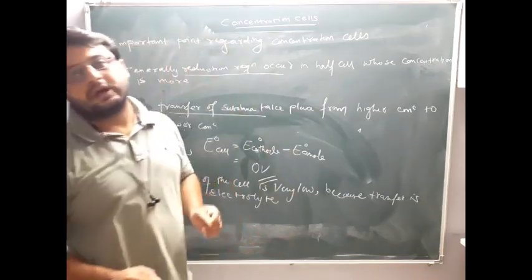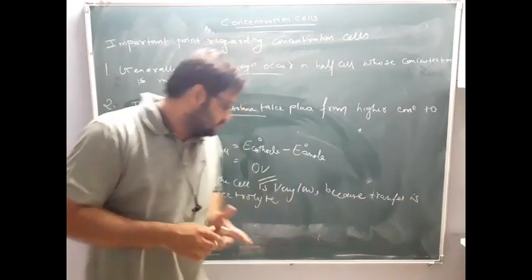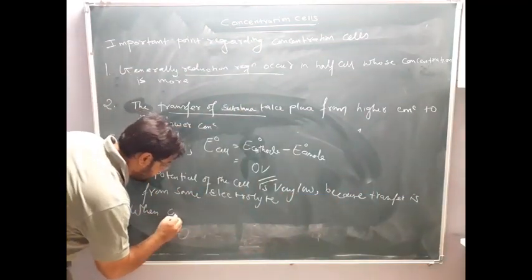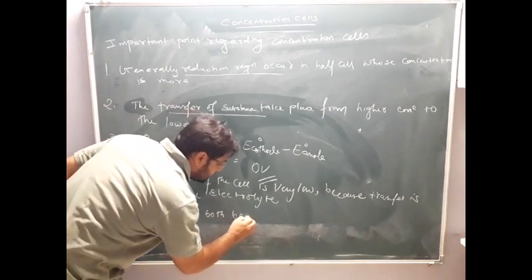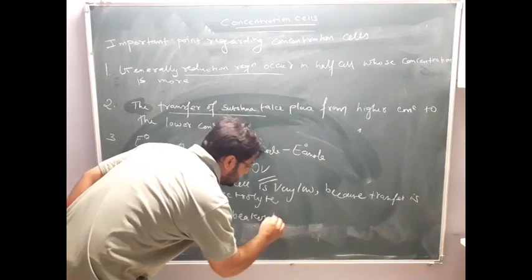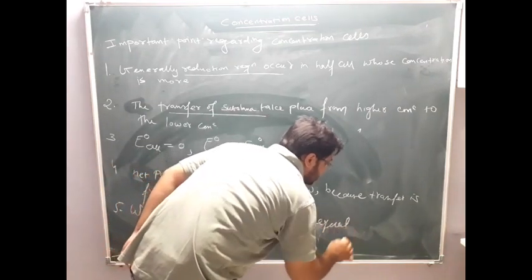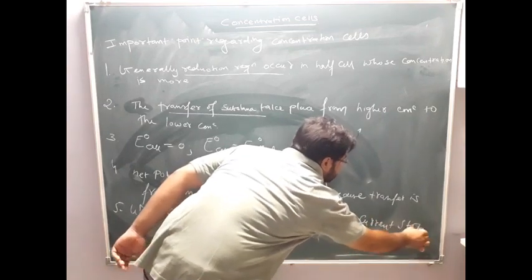So at one point will come when both the concentration will become equal, and at that point current stops. So write down here next point: when concentration of both beaker becomes equal, current stops.